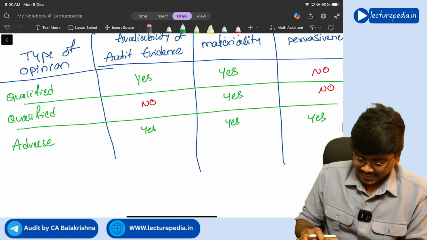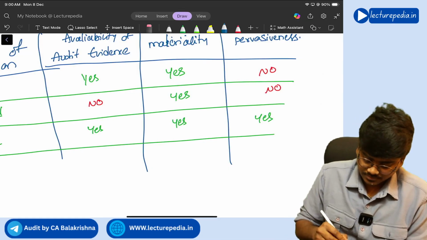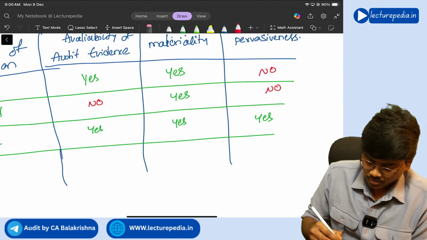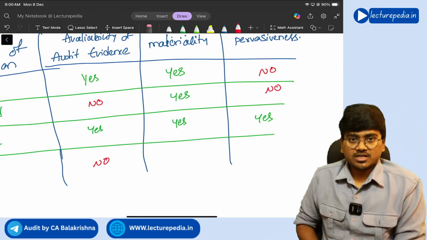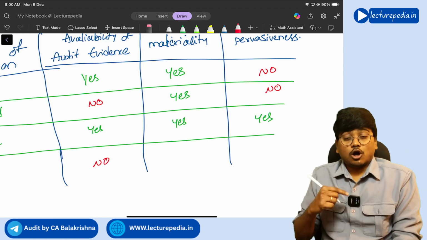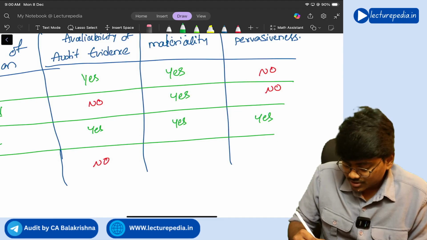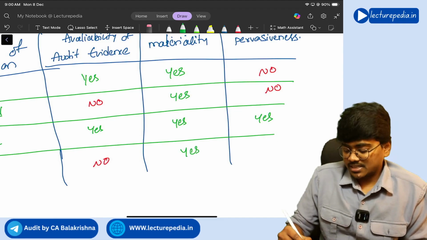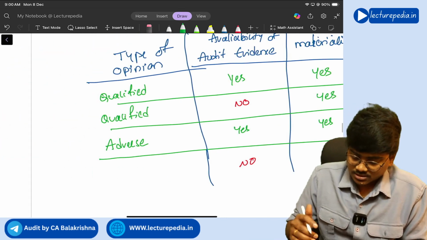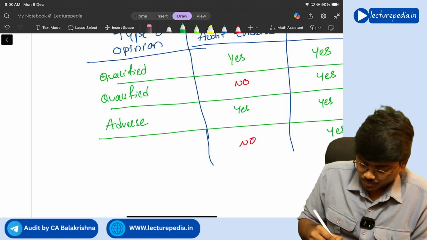Okay, next, there is no audit evidence available, and even though there is no audit evidence available, the auditor feels that if at all there are any misstatements, those misstatements will be both material as well as pervasive. In such a situation, the auditor will give disclaimer of opinion.